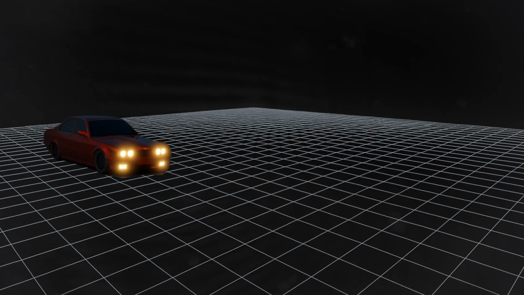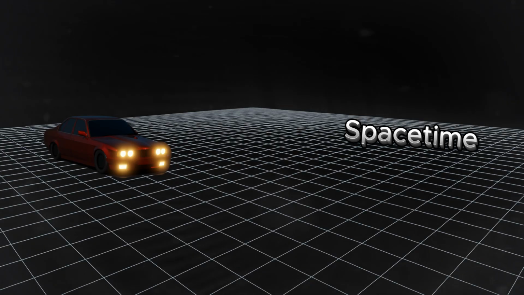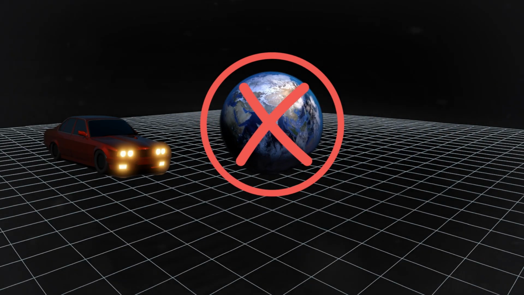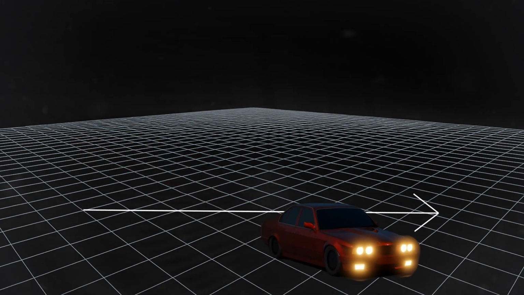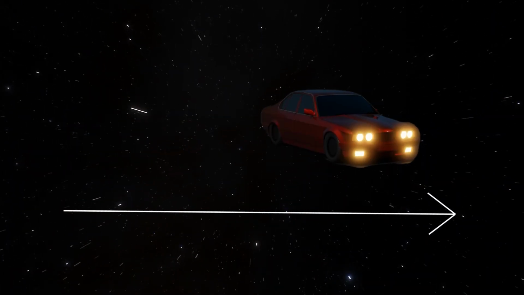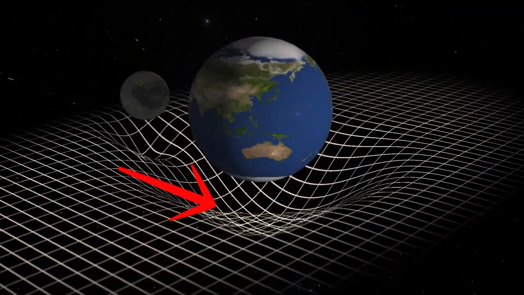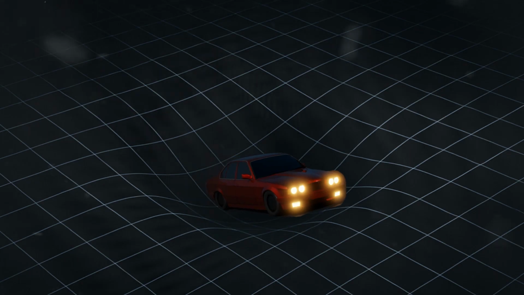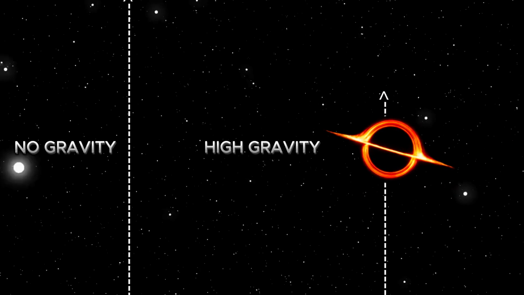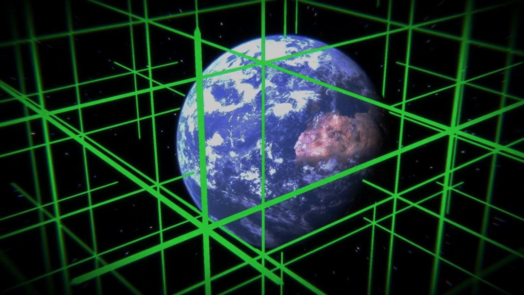Just think of a car standing on a flat surface. This flat surface is spacetime. If there is no mass and spacetime is completely flat, the car can drive in a straight line. The car takes the shortest and fastest path, a straight line. Now place a massive object, like a planet, in spacetime. The line bends. The car's path is no longer perfectly straight, and it takes longer to get from one point to another. In the same way, gravity bends spacetime.